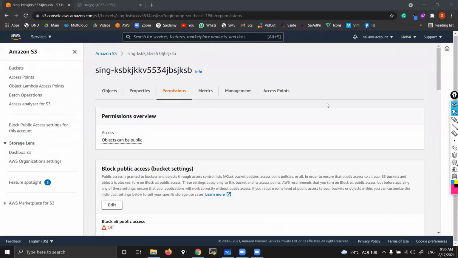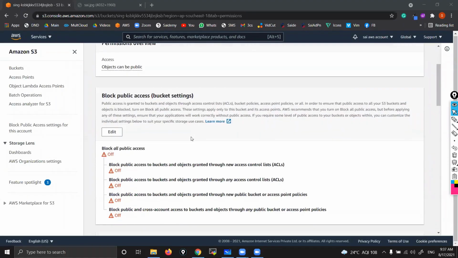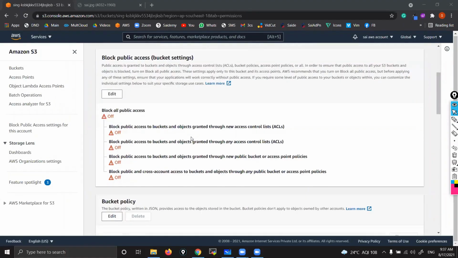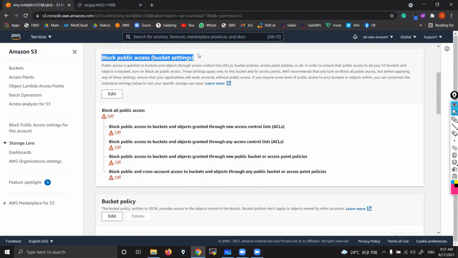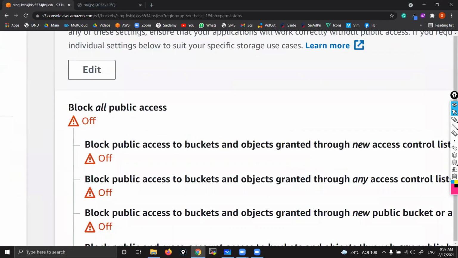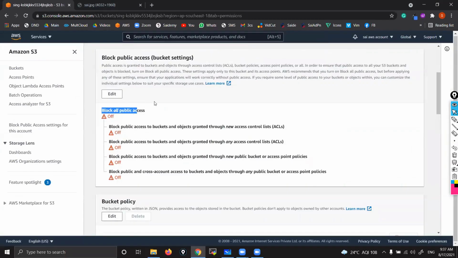While creating a bucket, they are giving one option that you can make it public or private. While creating, we made it public, right? That's why you can see these things. While creating the bucket, we made the bucket public, right? That's why it is showing like that.